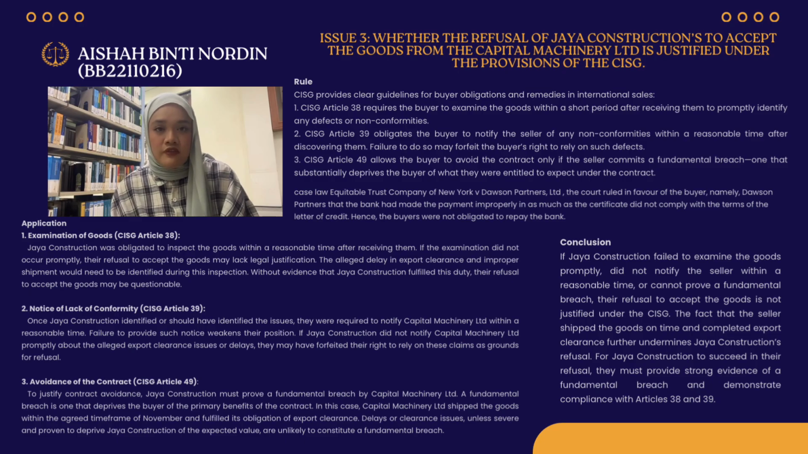Last application, avoidance of the contract under CISG Article 49. To justify contract avoidance, Jaya Construction must prove a fundamental breach by Capital Machinery Ltd. A fundamental breach is one that deprives the buyer of the primary benefits of the contract. In this case, Capital Machinery Ltd shipped the goods within the agreed time frame of November and fulfilled its obligation of export clearance. Delays or clearance issues, unless severe and proven to deprive Jaya Construction of the expected value, are unlikely to constitute a fundamental breach.